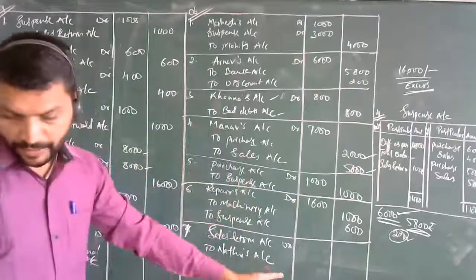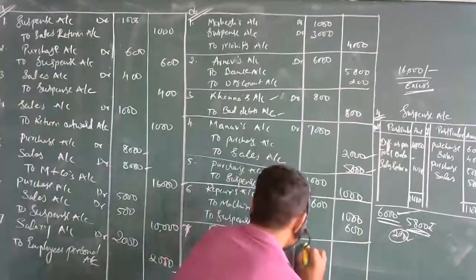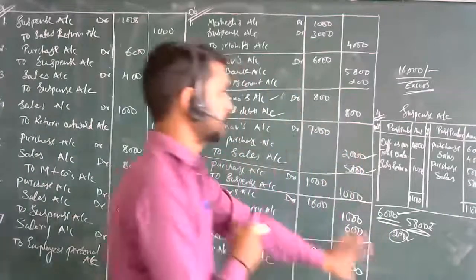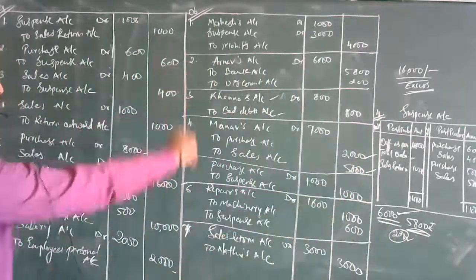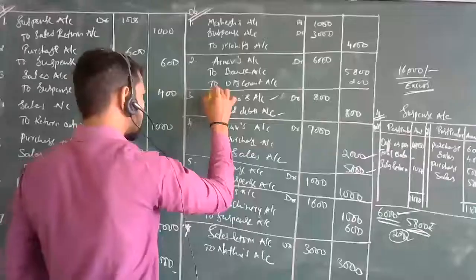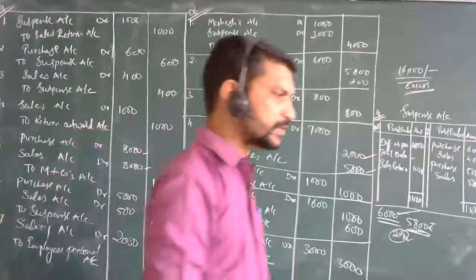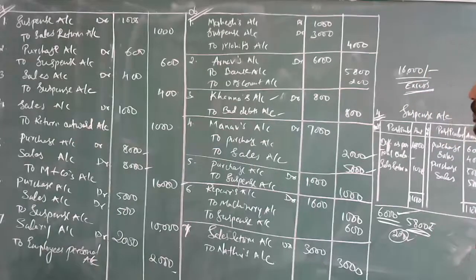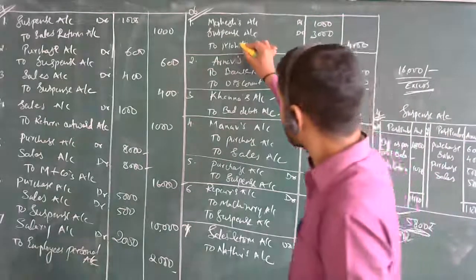Since it was not recorded, it is directly told that it is not recorded into account. So this is the entry. Here we complete all the rectification of errors; the errors which took place are these.